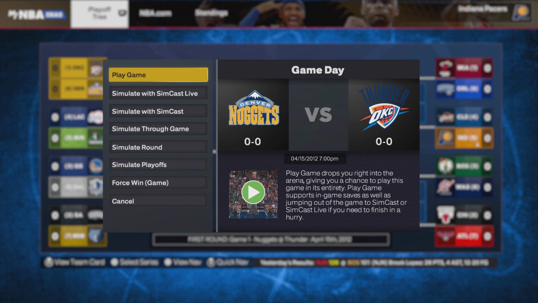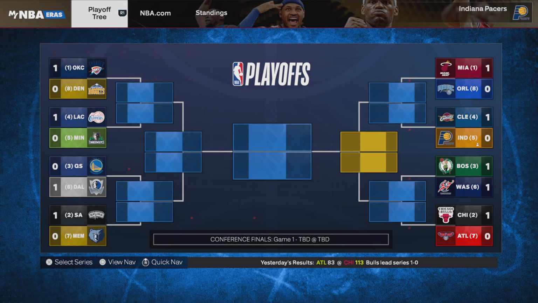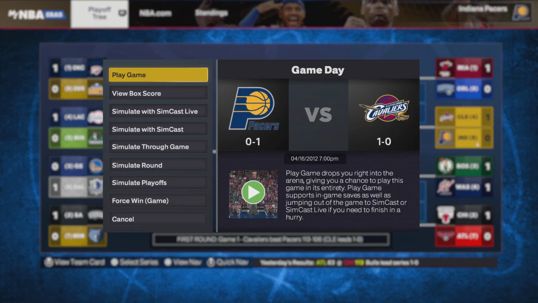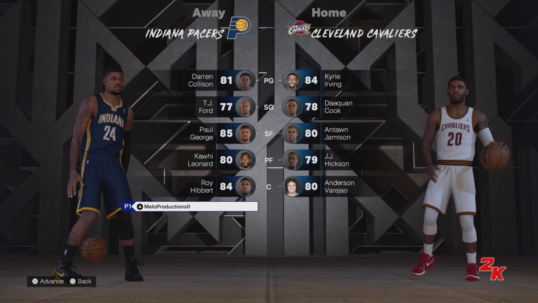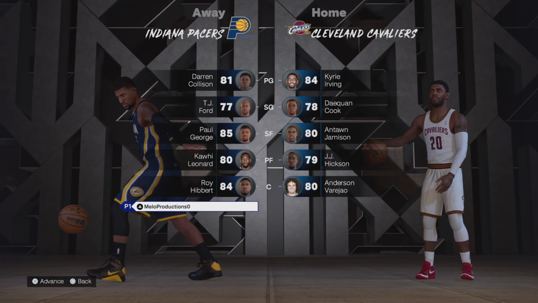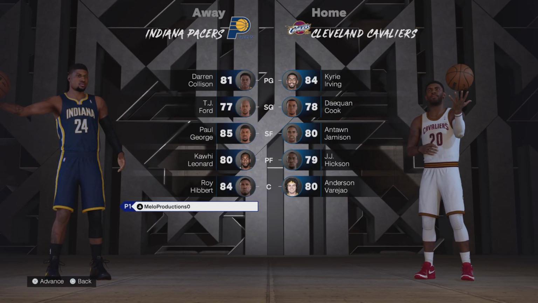The Pacers are the fifth seed. Actually, seventh again. They're facing the Pacers, who have Kyrie, Dajuan Smith, Antoine Jameson, J.J. Jackson, and Anderson Varejao. They're starting T.J. Ford.